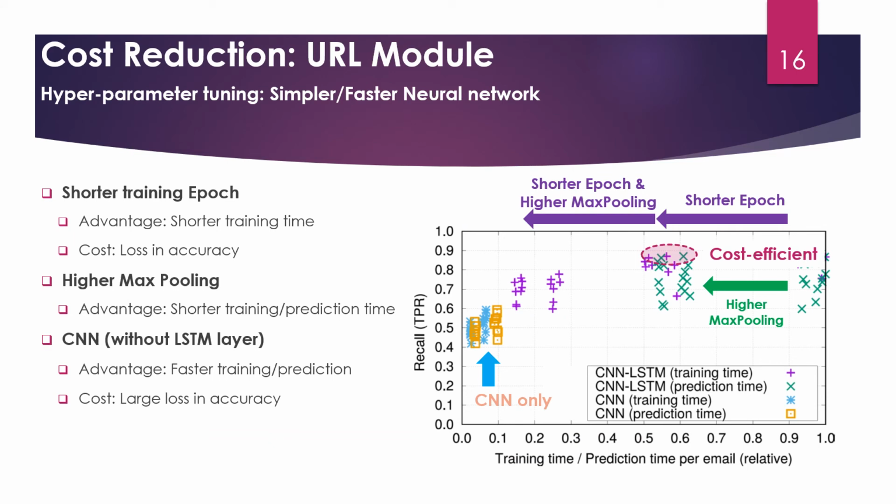For the URL module, where CNN LSTM shows the best accuracy, we compared the hyperparameters like the numbers of units in each layer and running epochs. It is straightforward that fewer iterations of running rounds and higher pooling size take shorter training time.